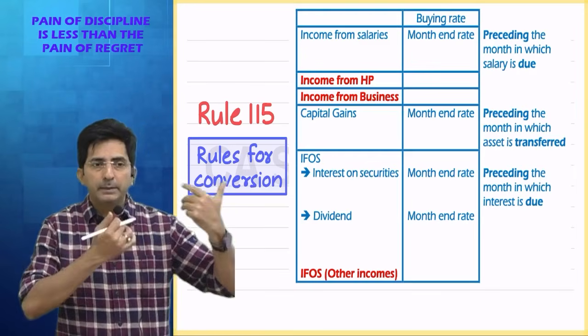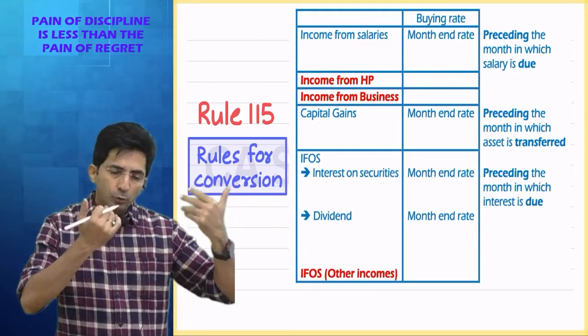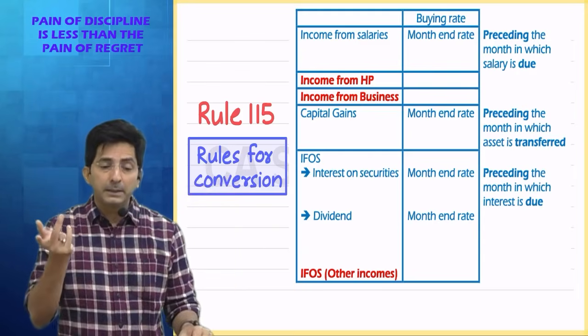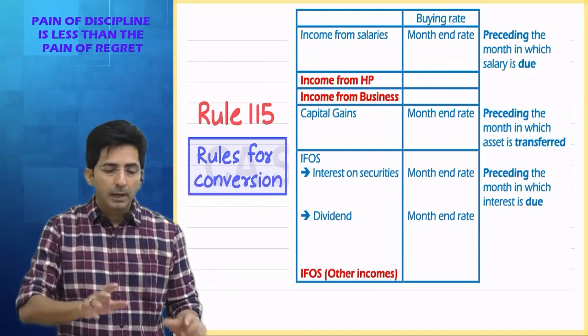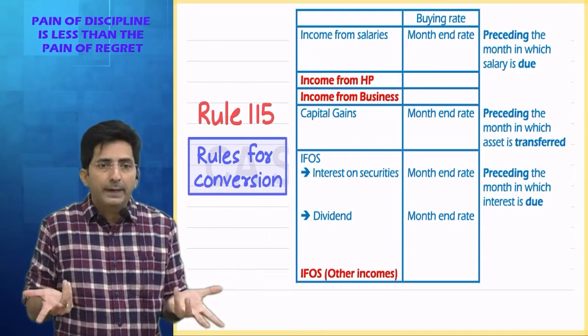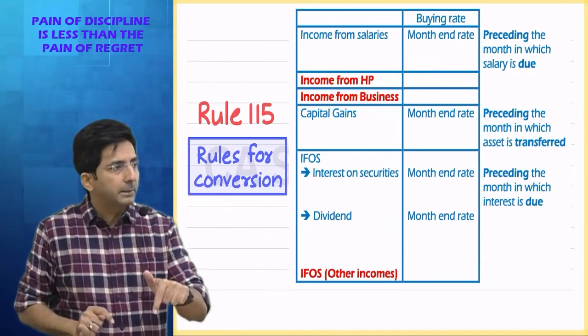Like say if some company has declared the final dividend. So once it is declared, it will become taxable. It is not on receipt basis, it is on declaration basis. And how about interim dividend? See, interim is not planned, suddenly you get. So that is taxed on receipt basis.